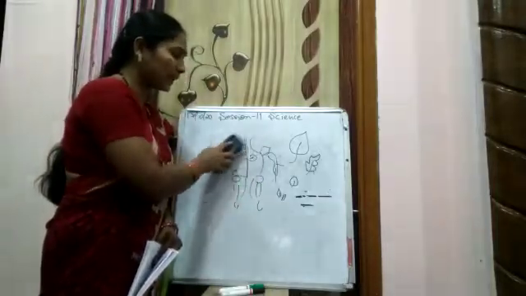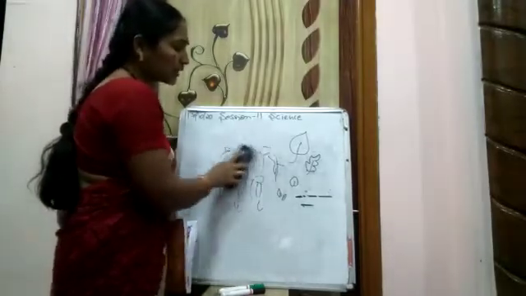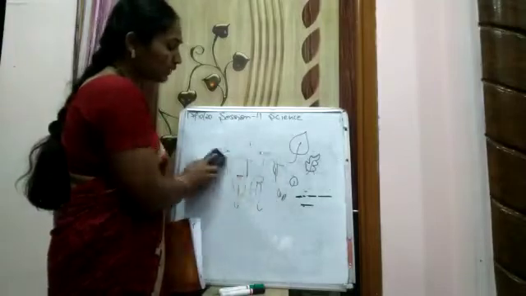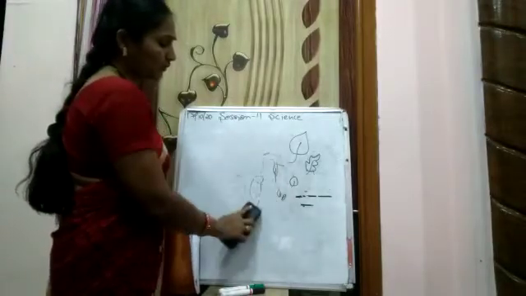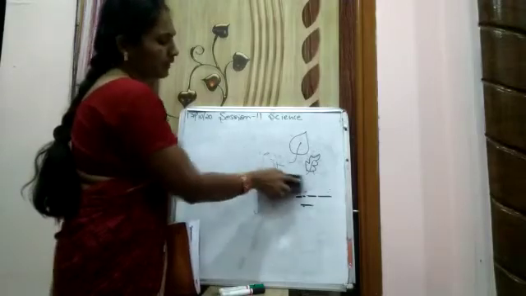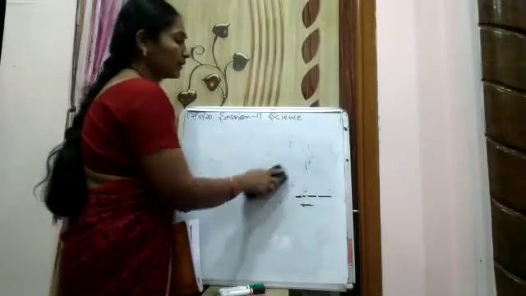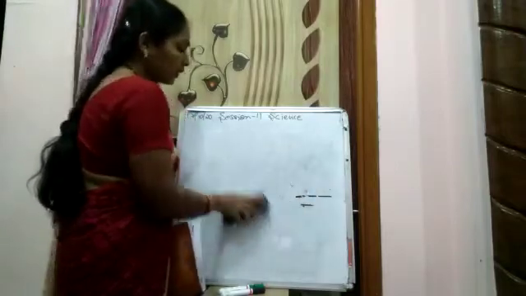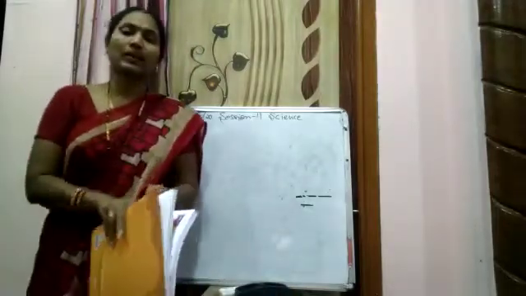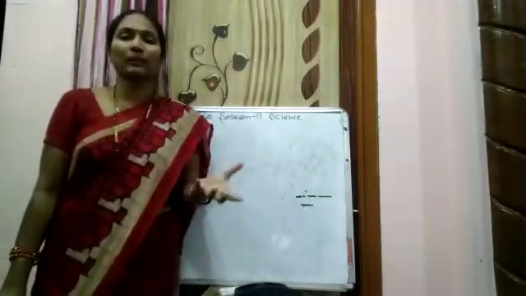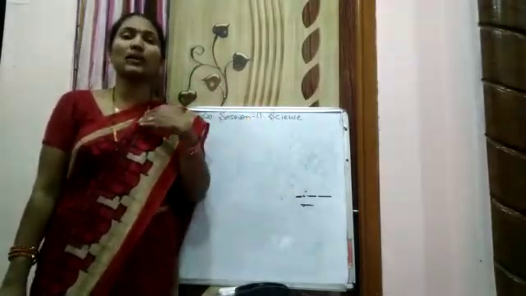What does a cage mean? Cage ante enti? Panjaram. Okay. Birds ni cage lo vestam kada. So what does it do? Enduku panjaramlo pedtaru birds ni cage lo? It may be in the zoo also. We'll keep the lion, no? Why? So that it will not come out of that one and it will not harm us. Right? The same way rib cage means it is protecting. Something that gives protection is called a cage, and rib cage means it will protect the heart.